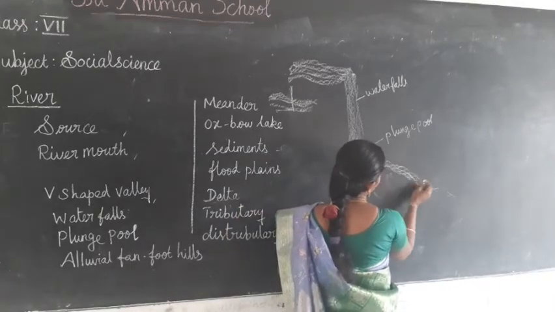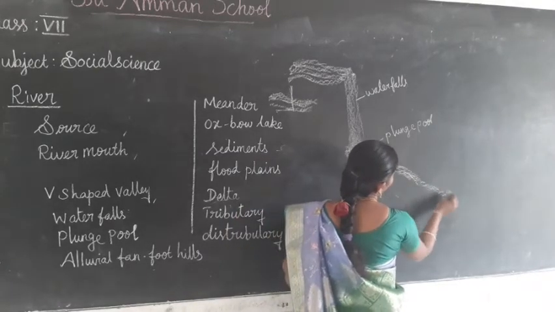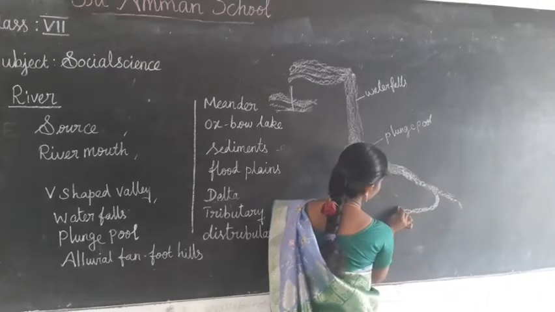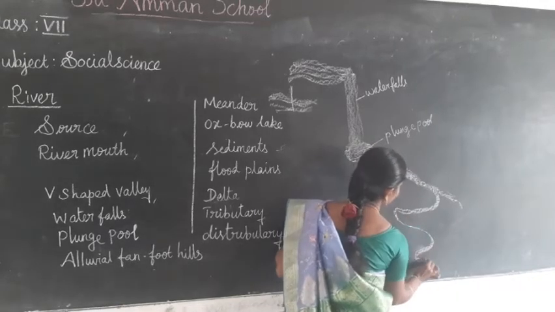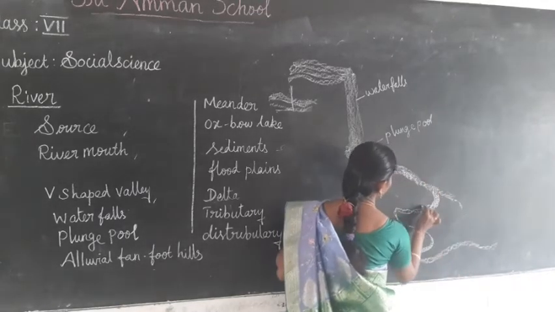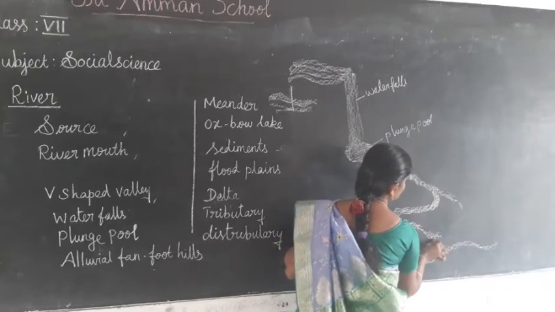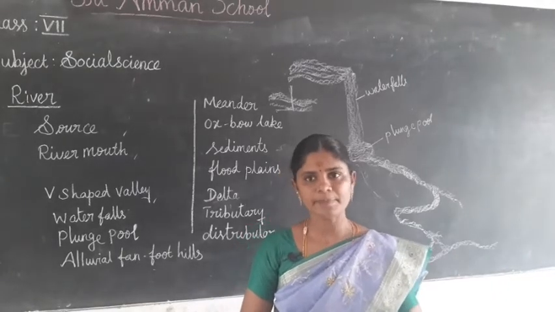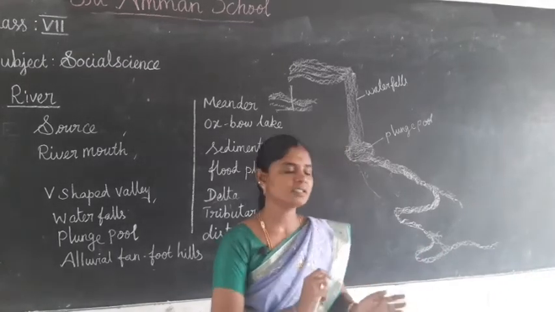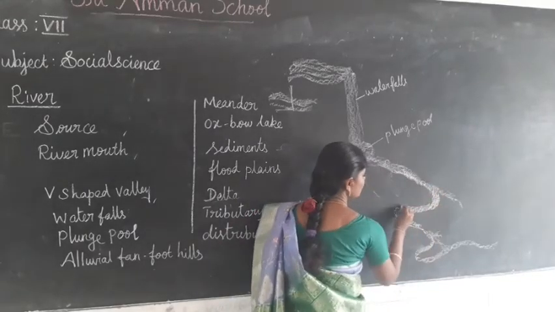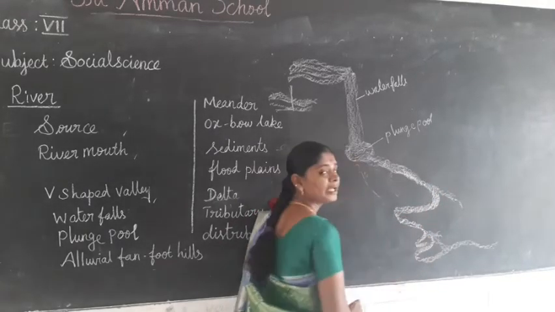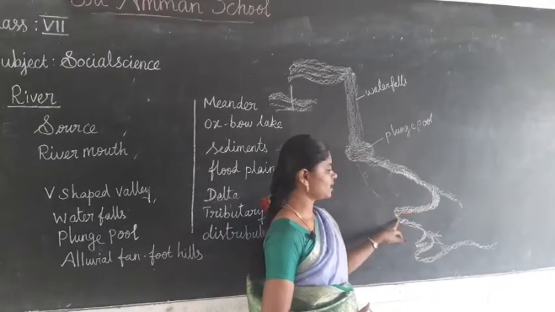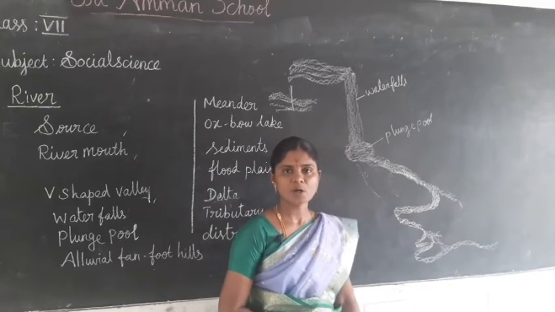Meanders. When the water goes this way, it twists and turns like this. What is a meander? As the river enters a plain, it twists and turns, forming large bends. It is called the meanders.